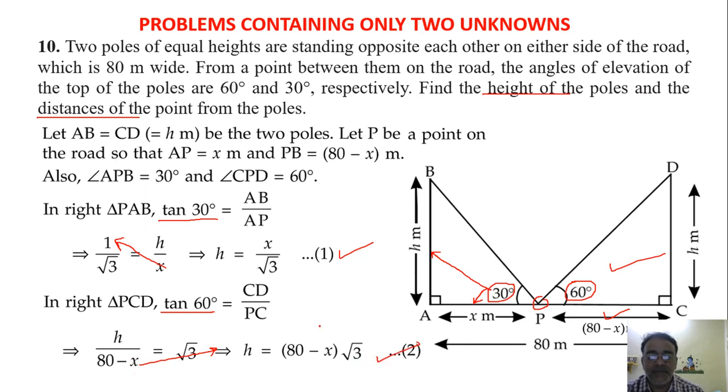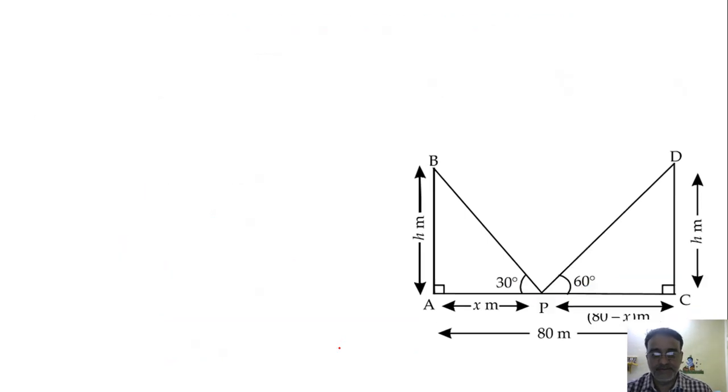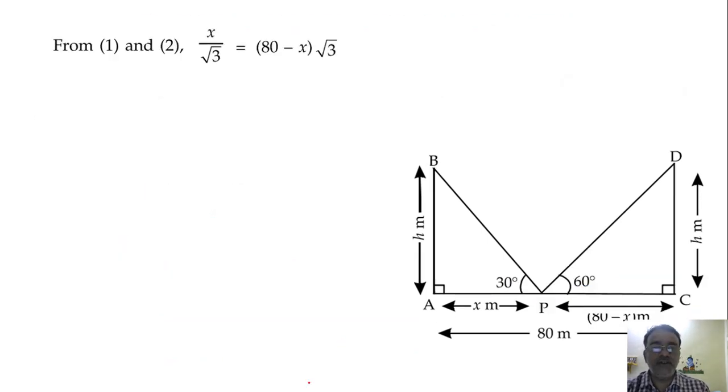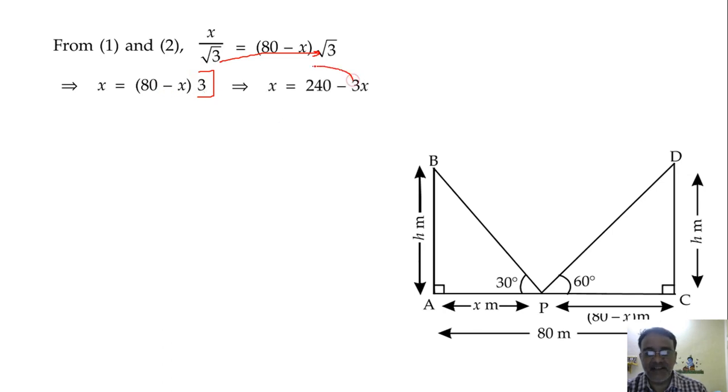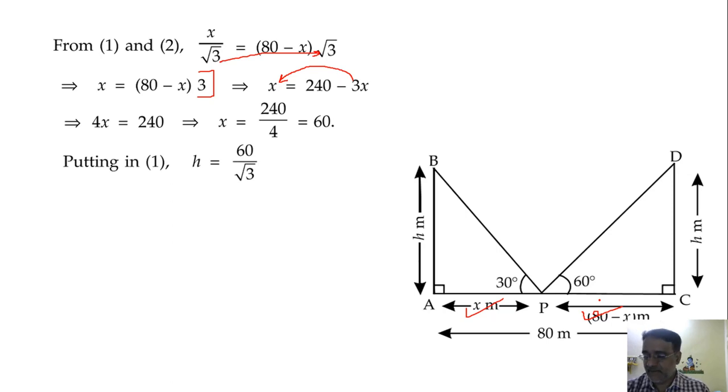Now we'll compare these two equations, equation 1 and 2. So from equation 1 and 2, x upon root 3 is equal to 80 minus x into root 3. Now cross multiplication, root 3 into root 3 becomes 3. Then open the bracket, 80 into 3 is 240 minus 3x. Then shift minus 3x here, plus 3x. So 4x is equal to 240. So what is the value of x? 60. So if x is 60, what is the value of this distance? 20. So h is equal to 60 by root 3.